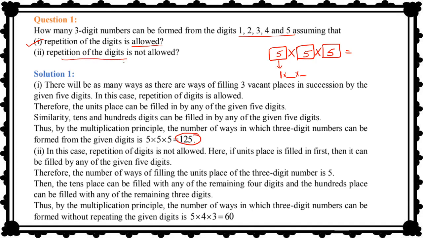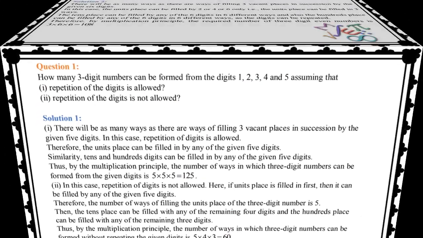Now when the repetition of digits is not allowed, in this case what will we do? Let's say we have chosen any one number here. For the first place we had 5 choices. But let's say if we have taken number 1 here, so we cannot take number 1 here and here, right? So for the second place we have 4 choices, and whichever number we have taken here and here, we cannot take that number at the unit place. So how many choices do we have now? 3 choices. And again all the selections of these 3 numbers are dependent on each other, right? So fundamental principle of multiplication and the final answer is 60 ways.